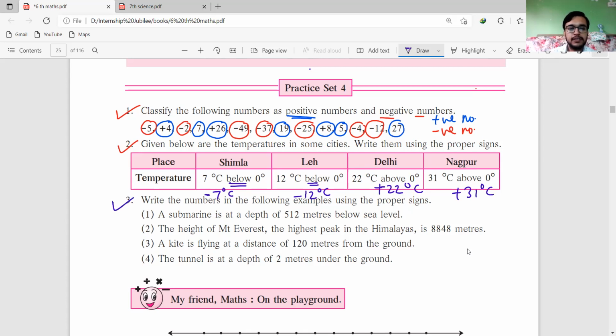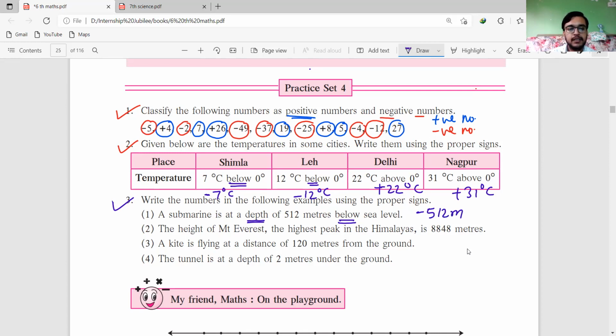Similarly, try to solve this third question. Write the numbers in the following examples using the proper sign. A submarine at a depth of 512 meter below sea level. What sign will we write here? Roll number 30, please tell. Right, minus 512 meter.